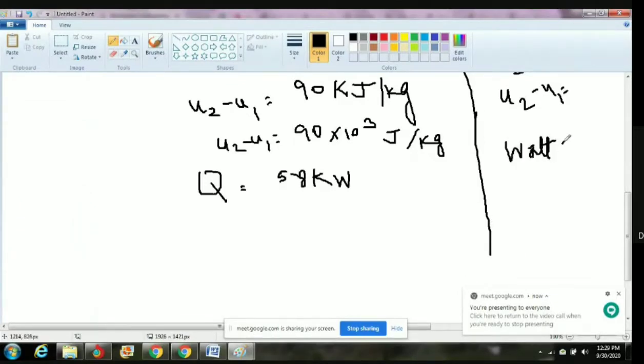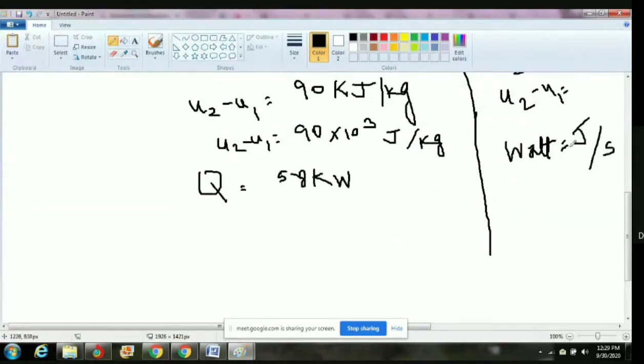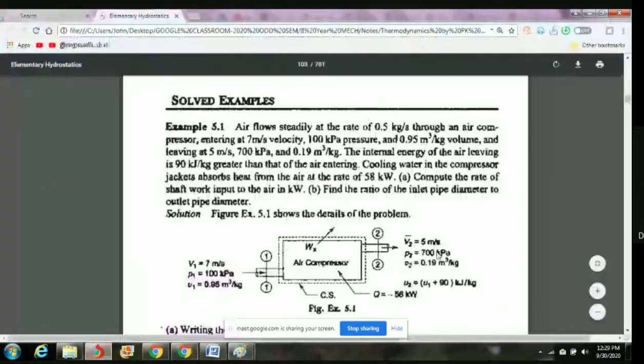Watt is joules per second. This is nothing but a rate, a rate of energy. So it is minus, because heat goes out from the system: minus 58 into 10 to the power 3 watt. Clear?